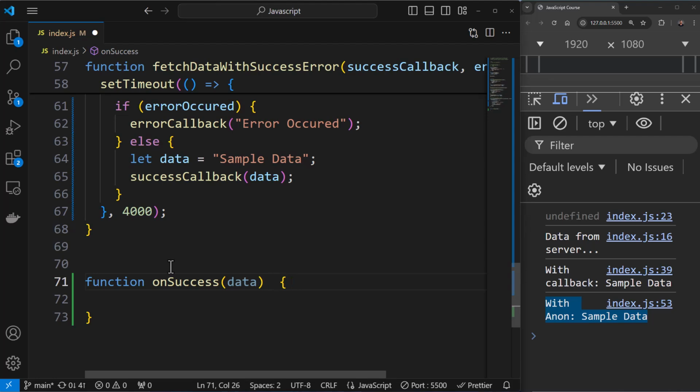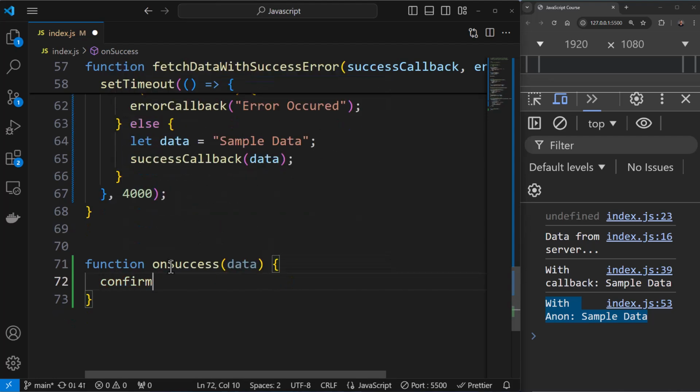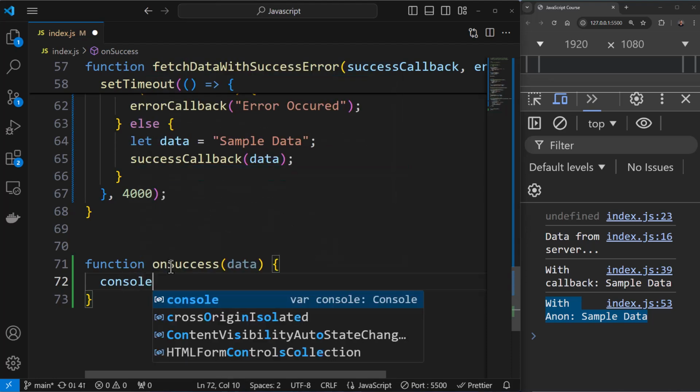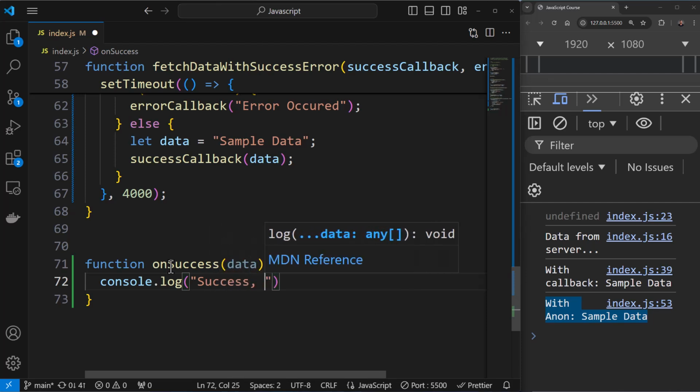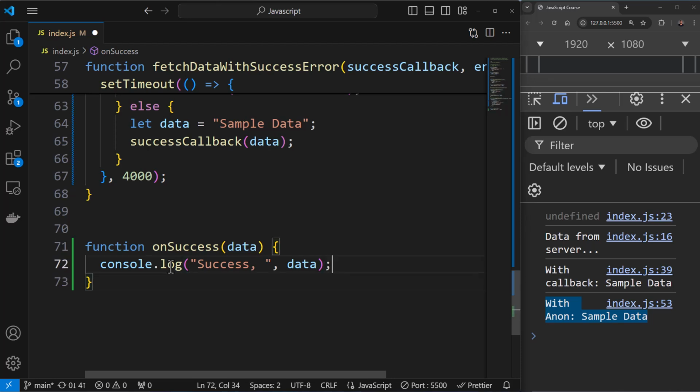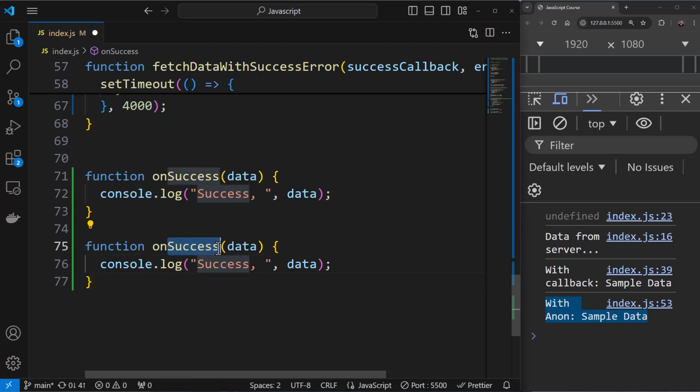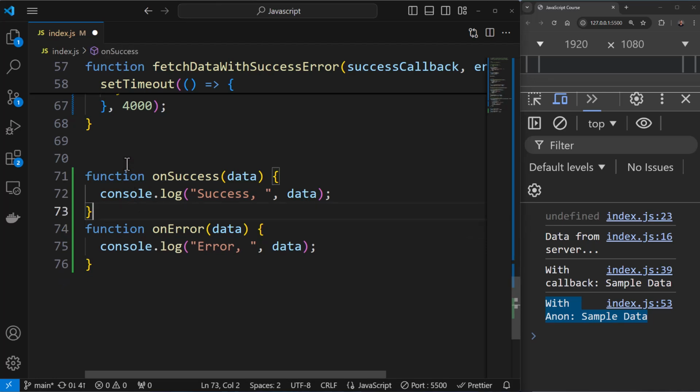Below, it should be console.log, and you can say success, with data being printed onto the console. The same thing you can duplicate for error as well. So you can say on error, and instead of success you can say error, and it will display the data. So these are two functions.